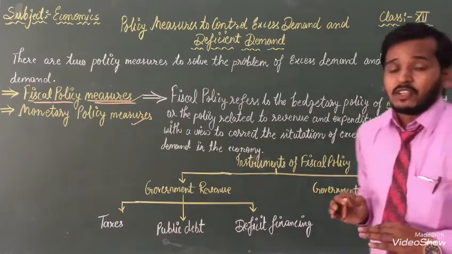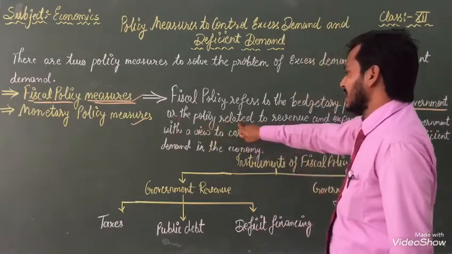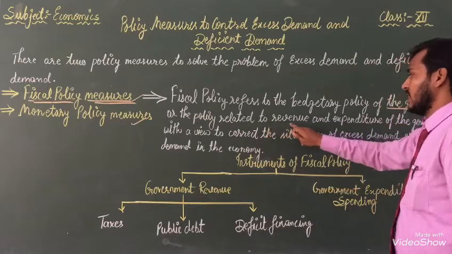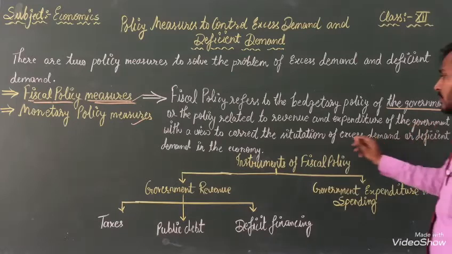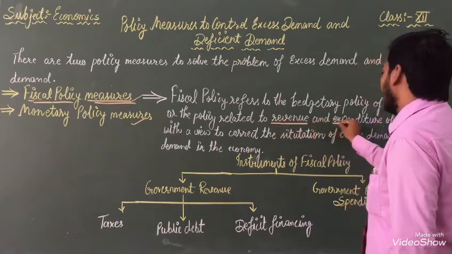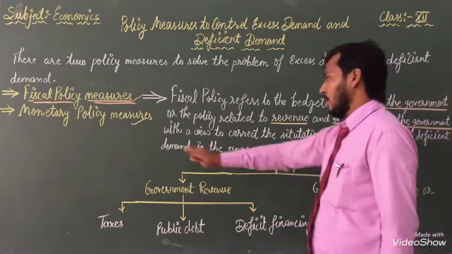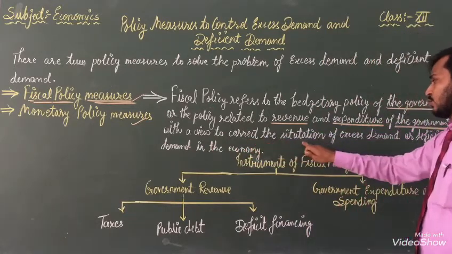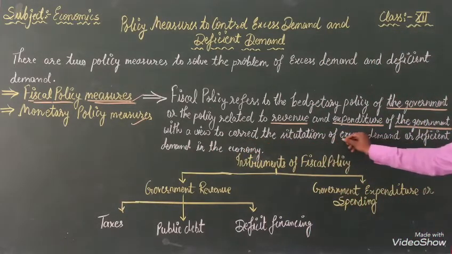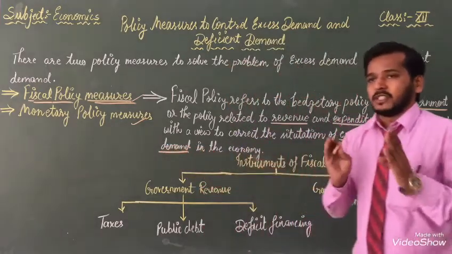What is the meaning of budgetary? According to our function, we make a budget. Once again, listen: fiscal policy refers to the budgetary policy of the government, or the policy related to revenue and expenditure of the government, with a view to correct the situation of excess demand or deficit demand in the economy.